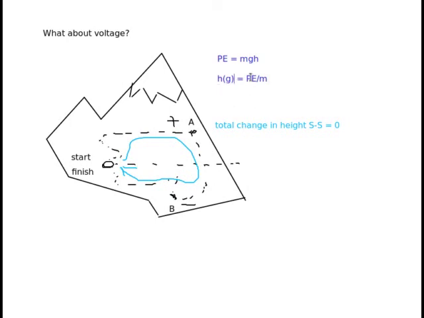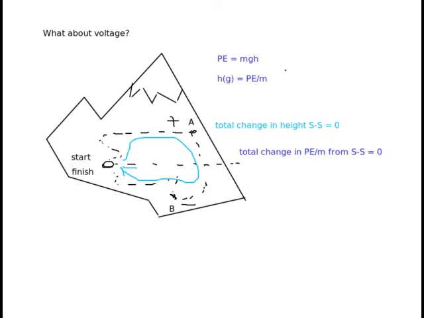So since the height is equal to the gravitational potential energy per mass, and the total change in height from point S to S would be 0, then we could say that the total change in gravitational potential energy per mass from S to S is equal to 0. Okay, and then what if we had a word for this?